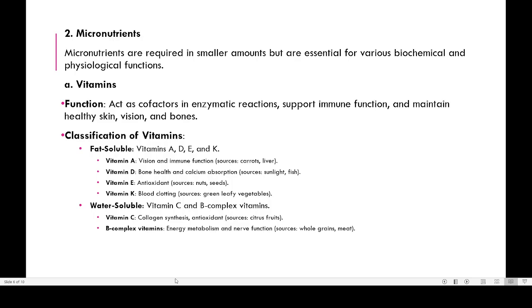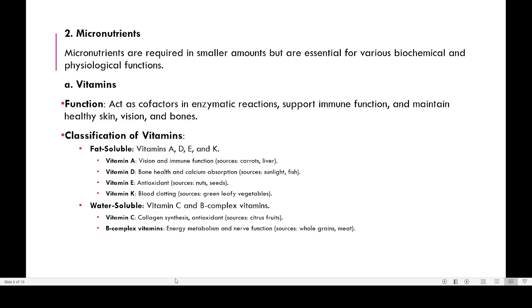Then B complex vitamins. You know what will happen when you take an antibiotic. The antibiotic will kill most of your beneficial bacteria which produce these B complex vitamins in your body. So the doctor will give you B complex vitamins along with the antibiotic. When you take an antibiotic for one week, for some time there will not be any B complex, and you feel that mouth ulcers develop. There is some immediate reflection.